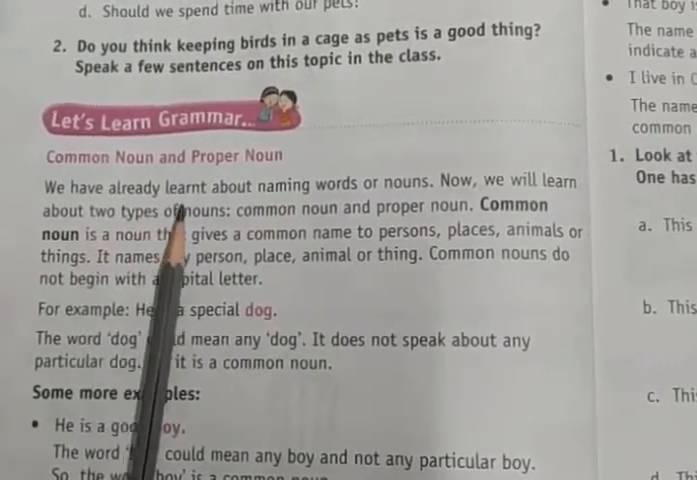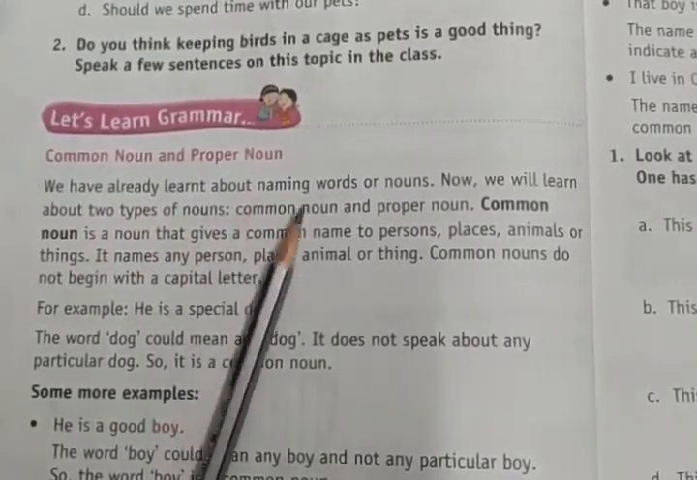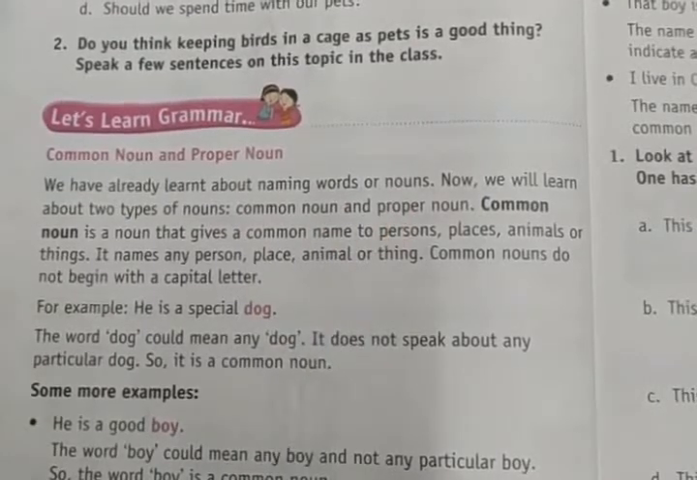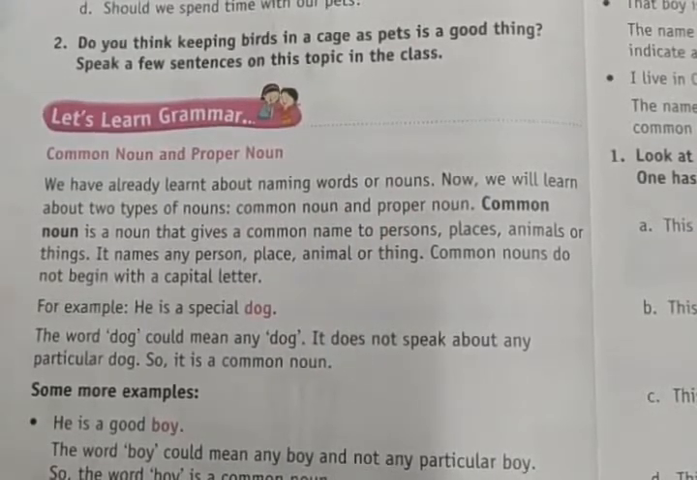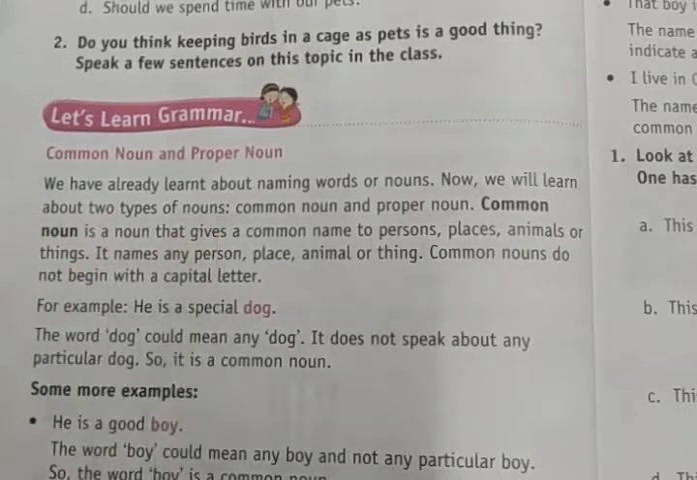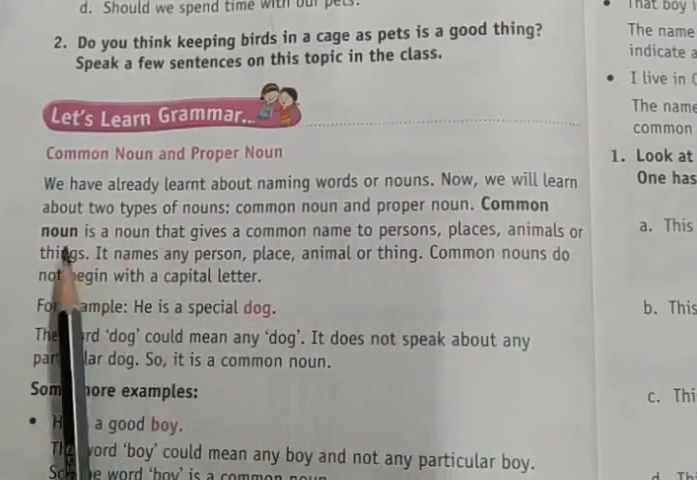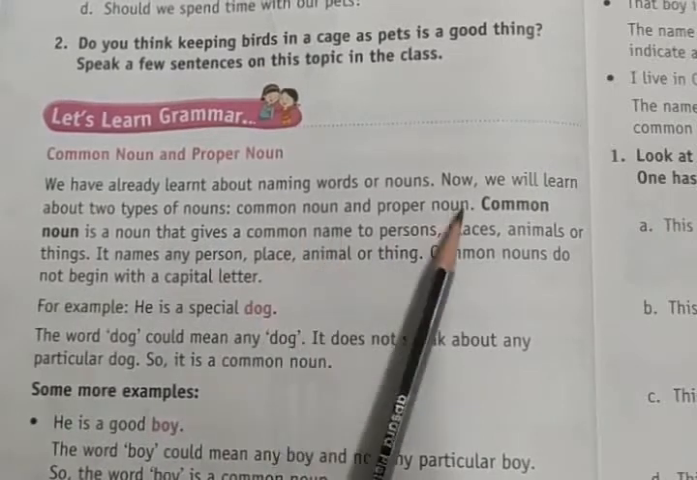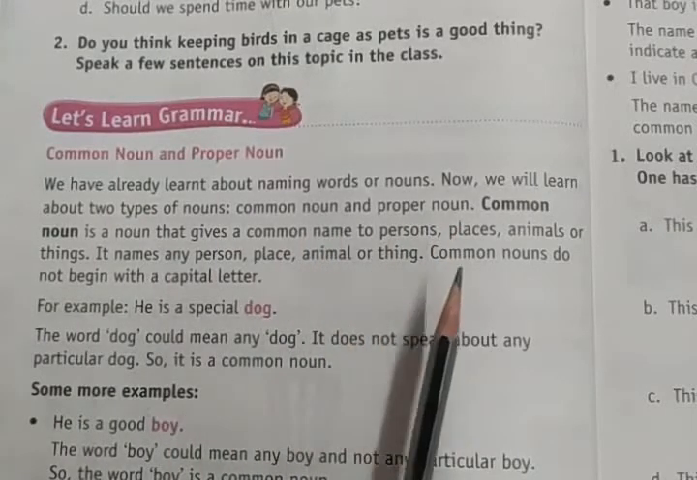We have already learned about naming words or nouns. In the previous class, in the first lesson itself, we learned naming words. Naming words are called nouns. In nouns, we have common nouns and proper nouns. Now we will learn about two types of nouns: common noun and proper noun.